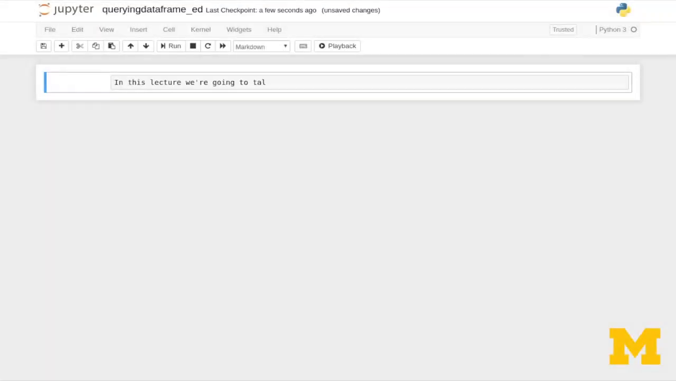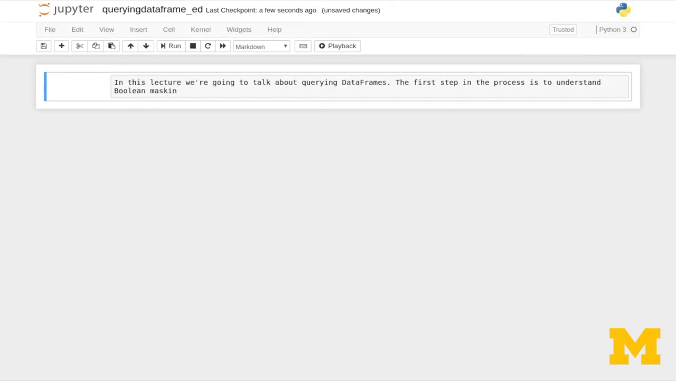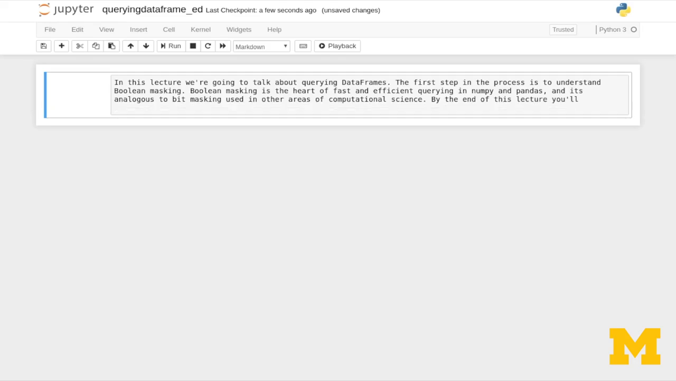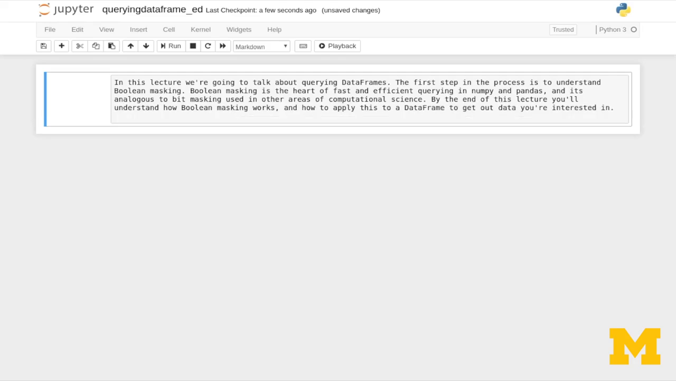In this lecture, we're going to talk about querying data frames. The first step in the process is to understand Boolean masking. Boolean masking is at the heart of fast and efficient querying in both NumPy and in Pandas, and it's analogous a bit to bit masking, which is used in other areas of computer science. By the end of this lecture, you'll understand how Boolean masking works and how to apply this to a data frame to get out the data that you're interested in.